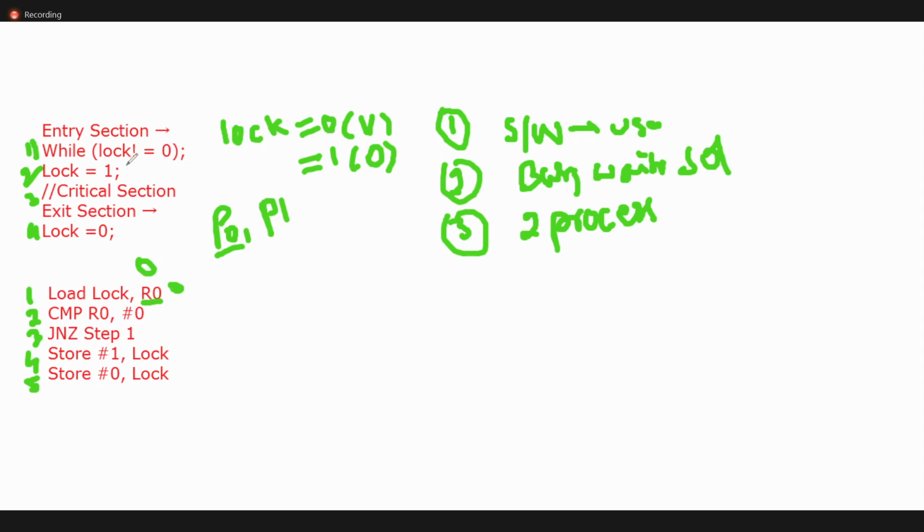Here lock 0 not equal to 0: is the condition true or false? The condition is false, so it skips and executes the next line, and lock becomes 1. Initially lock is 0, meaning no process is there, so it can execute. Once process P0 enters the critical section, the lock becomes 1.